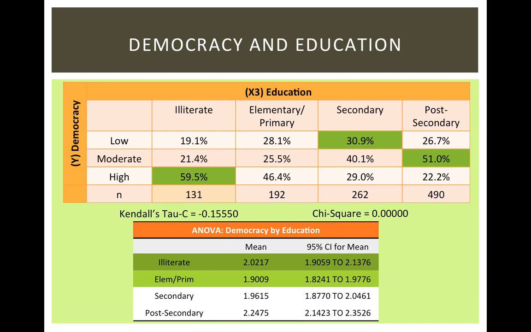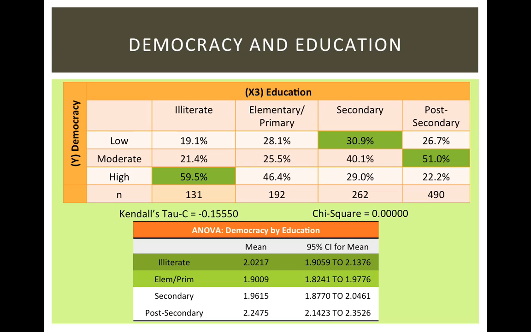As for the cross-tabulation between my y variable and my third x variable, level of education, I once again got a p-value of 0. This meant that there was less than 1 in 1,000 chances that the observed mean differences in support for democracy were due to a sampling error. In order to get a more detailed assessment, I ended up using the Scheffe test and ANOVA. I found that while both elementary/primary educated respondents and illiterate respondents significantly differed from the rest, respondents who fell under the literate category differed the most.